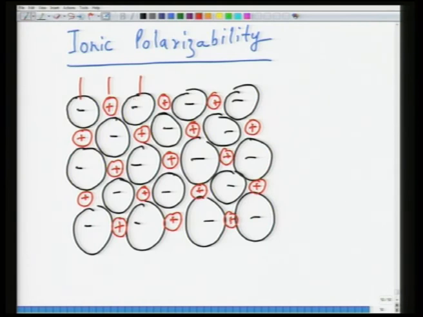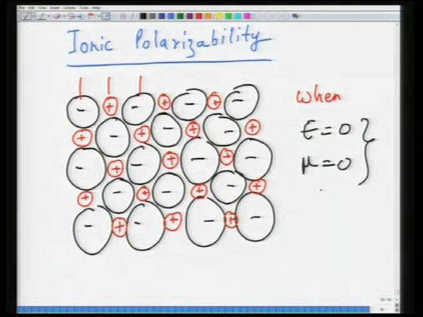As a result, when E is equal to 0, mu is equal to 0. Now, what happens when you apply an electric field? When there is no electric field, the net dipole moment is equal to 0, because all the components cancel each other.